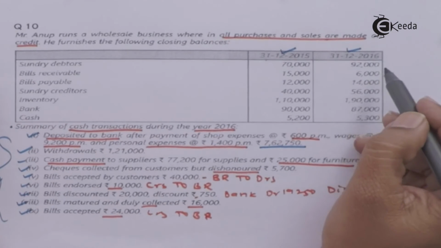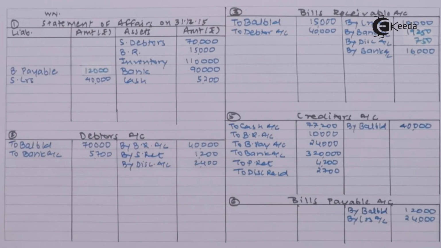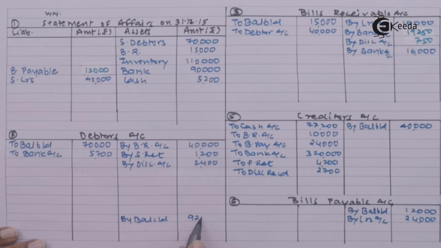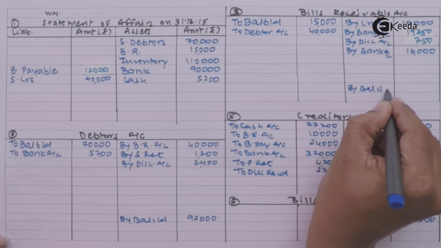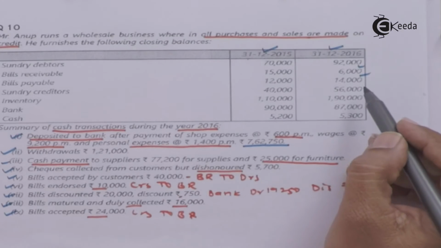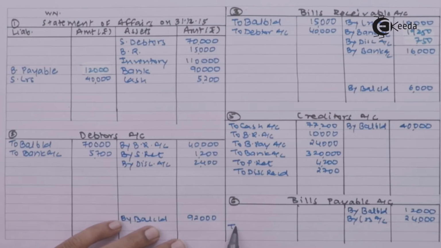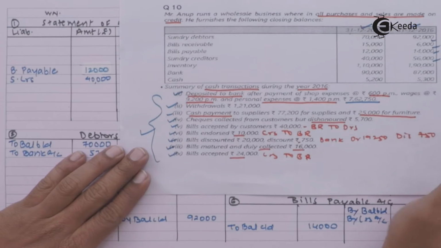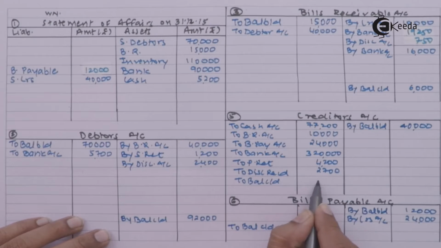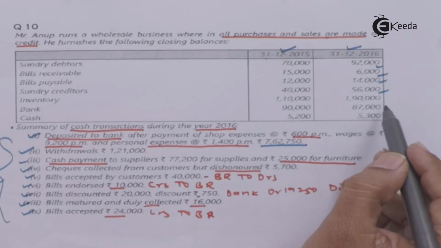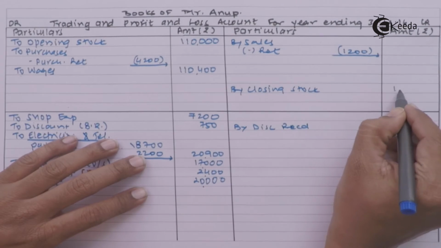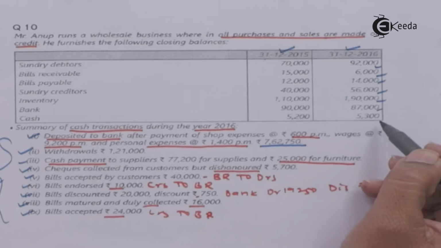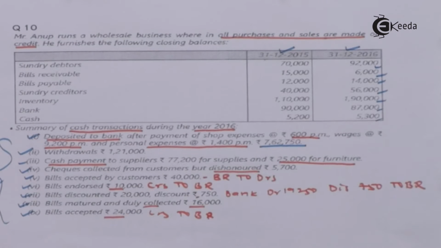Firstly, let us see debtors. Closing balance is 92,000. So in the debtors account I will write. Bills receivable they give you 6,000. Next they gave you bills payable balance 14,000. Creditors they gave you 56,000. They gave you inventory 1,90,000 which is credited in your trading account. Bank 87 and cash 5,300. It is the closing balance of the cash book.